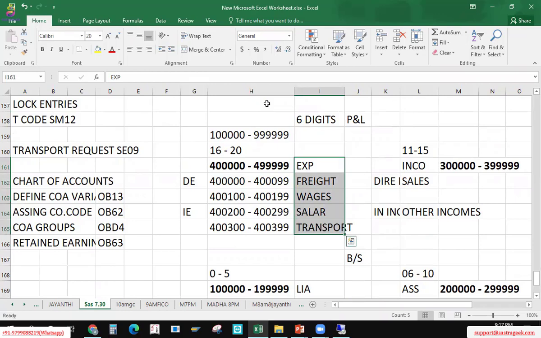Let's say an enterprise exists for 20 years in the future; whatever new GLs come up, they can happily move on. In any company there will not be more than 500 to 600 GLs. Max to max, big companies like L&T or big metro projects will have thousands, 2000 GLs, not more than that.